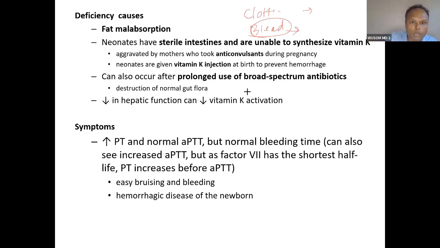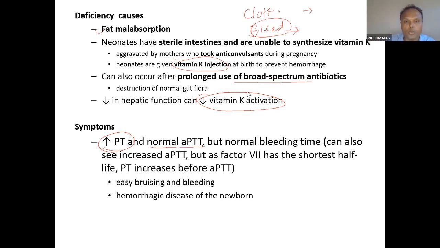So this is elaborated from neonatal. Neonates have sterile intestine, are unable to synthesize. Therefore, give vitamin K injection after birth. Prolonged use of broad spectrum antibiotic can also kill the bacteria, and because of killing of bacteria, vitamin K will be deficient. Low hepatic function can lower vitamin K activation. So when once consumed, it has to be reactivated. So it will reduce the activation. So PT is first increased. Okay. Initially, it will be normal.